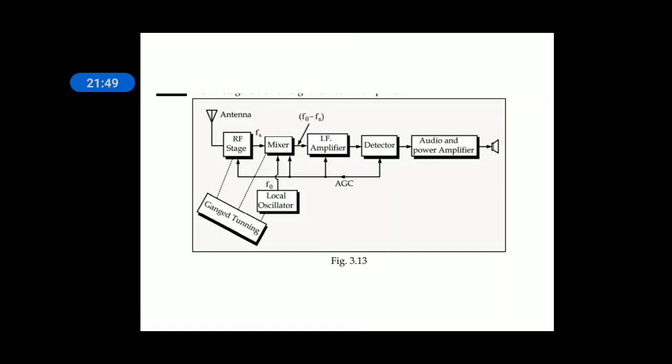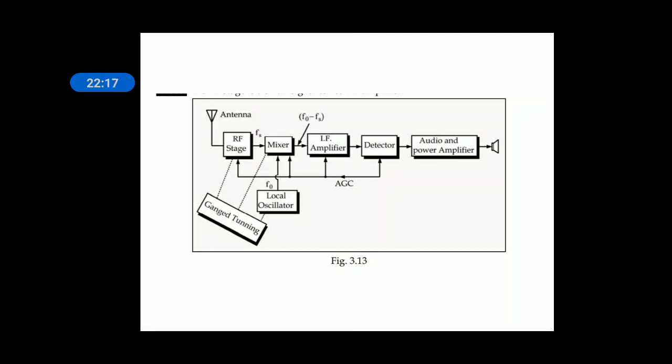So this feedback signal is known as AGC, which is also known as AVC, automatic gain control as well as automatic volume control. The name is because when you change the gain, automatically the sound or the volume of the signal coming out of the loudspeaker also changes. Hence automatic gain control can also be known as automatic volume control.